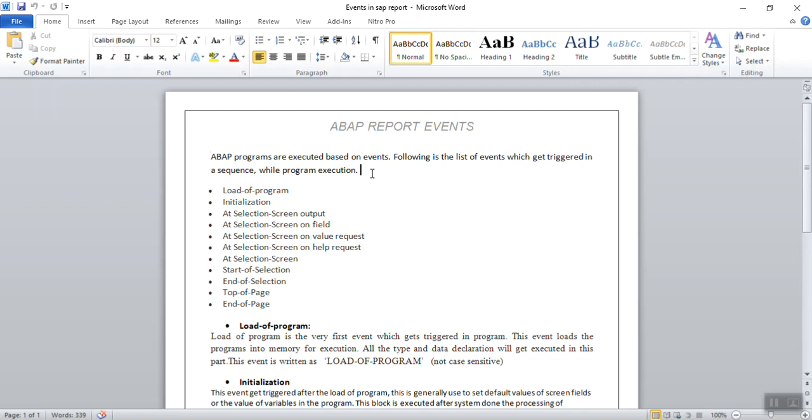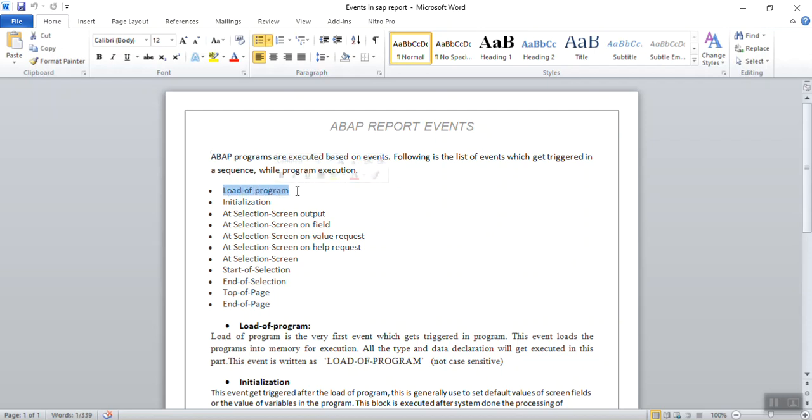Now we'll see about events in the ABAP report. ABAP programs are executed based on different events. The following is the list of events which get triggered while executing a program.